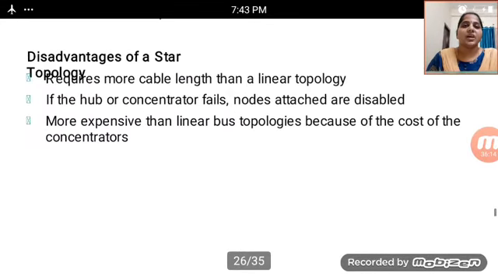The disadvantages of star: it requires more cable length than a linear topology. If the hub or concentrator fails, the nodes attached are disabled. It is also more expensive than a linear bus topology because of the cost of the concentrators. These are the disadvantages of a star topology.